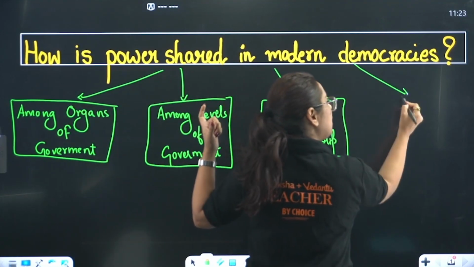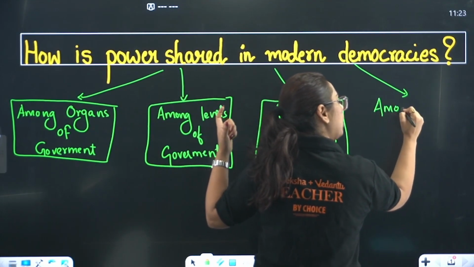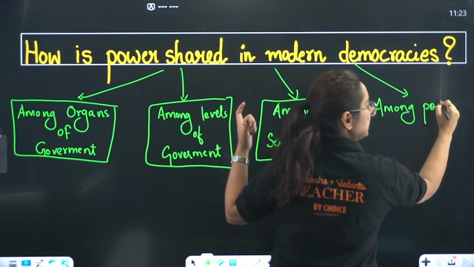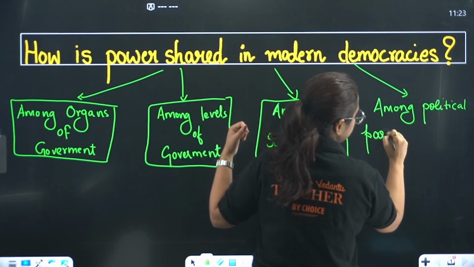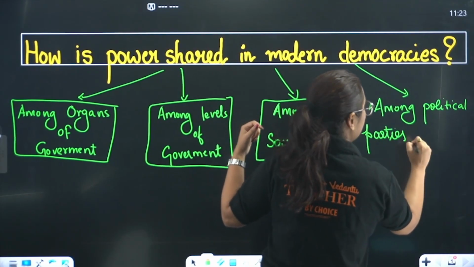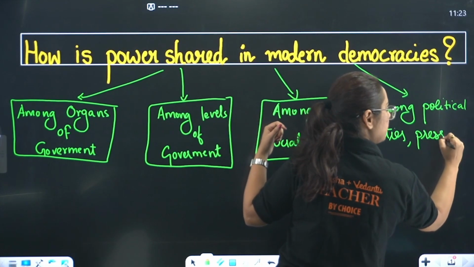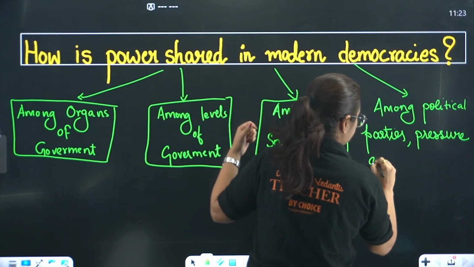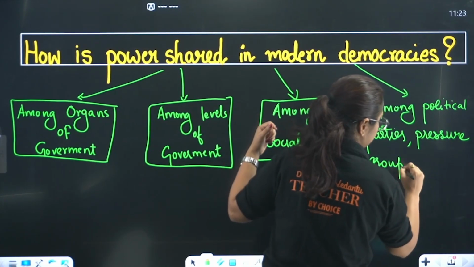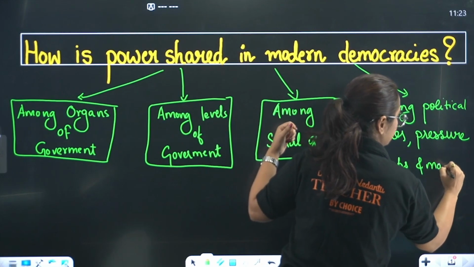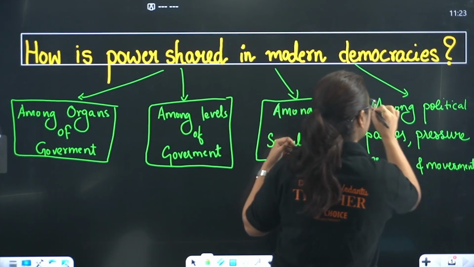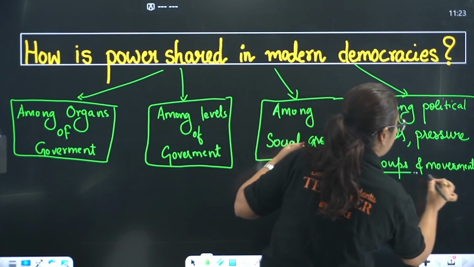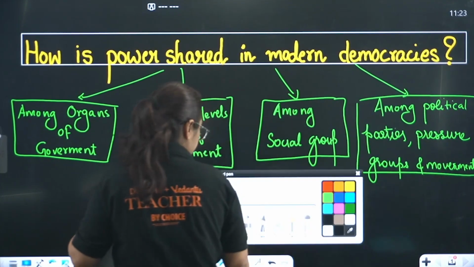And last but not the least, among different political parties, pressure groups and movements. We will talk about all of them in detail. So these are the 4 forms among which power is shared in modern democracy.